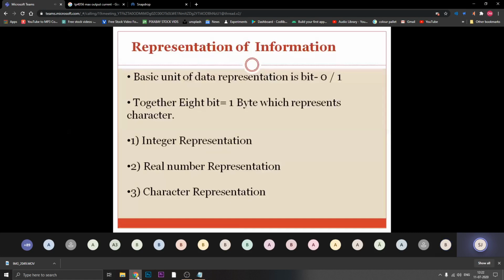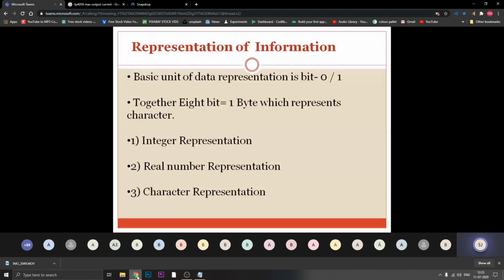After data and data structures, I'll move to representation of information. All the points in this chapter are very easy, that you have already known from the first year. Okay, the next point is representation of information. Every data is represented in the form of zeros and ones, which we call on and off. So the basic unit of data representation is considered as 0 or 1.